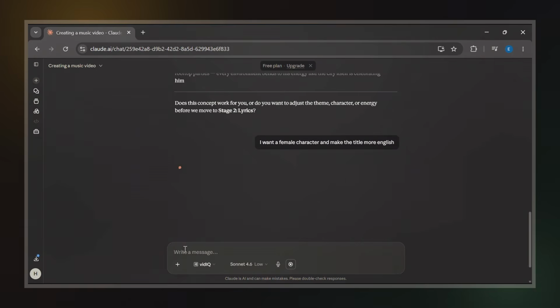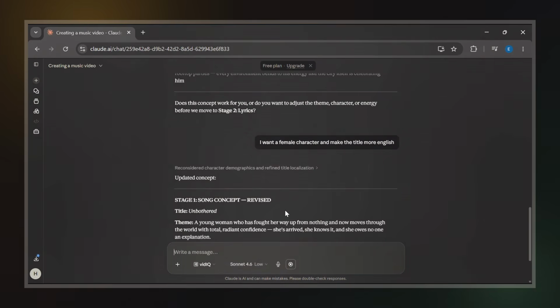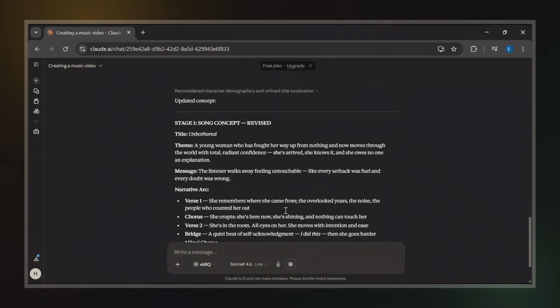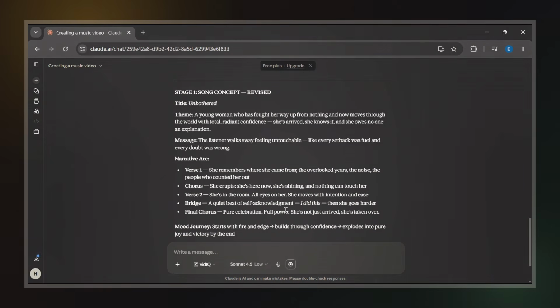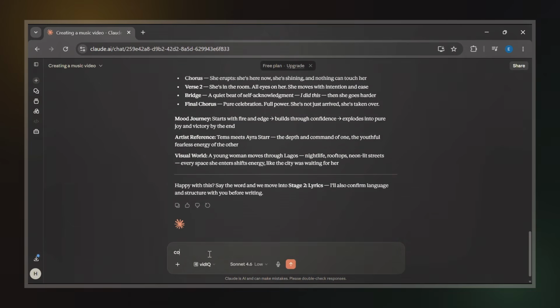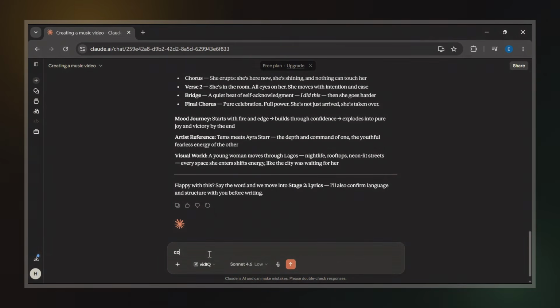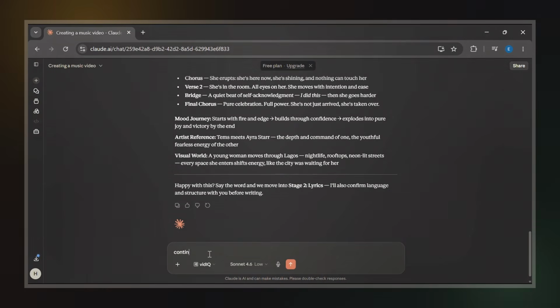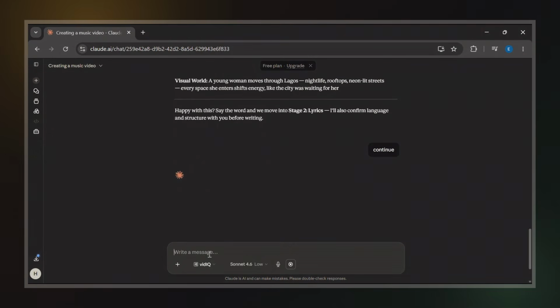After making those changes, Claude regenerates everything. Now the song title becomes Unbothered. The performer is changed to a female character, and the artist reference changes from Burna Boy to Thames meets Ira Star. At this point, everything looks perfect, so we can continue. The next stage is generating the lyrics. Claude asks if I want to proceed, and I simply type continue.